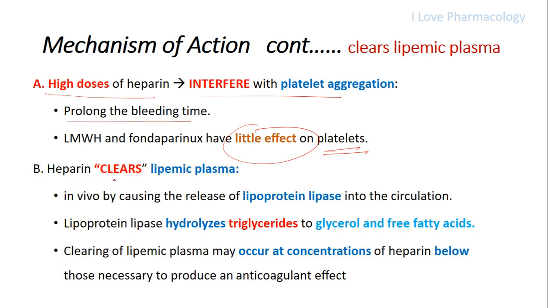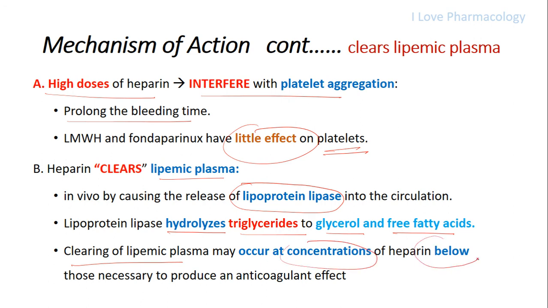Apart from that, heparin clears the lipemic plasma in vivo by causing the release of lipoprotein lipase into the circulation, which is responsible for hydrolysis of triglyceride to glycerol and free fatty acid. So remember, the clearing of lipemic plasma may occur at a concentration of heparin below the concentration which is necessary to produce the anticoagulant effect.